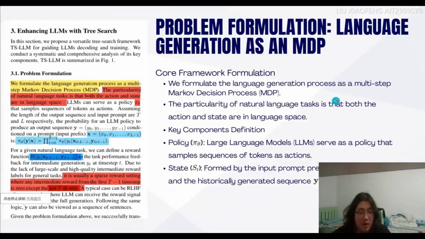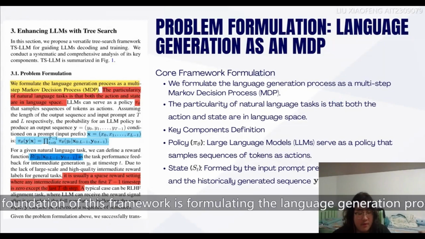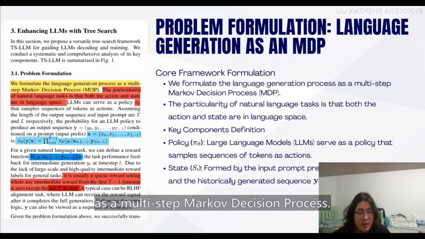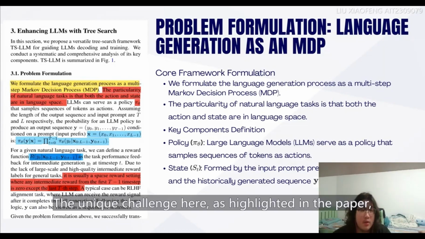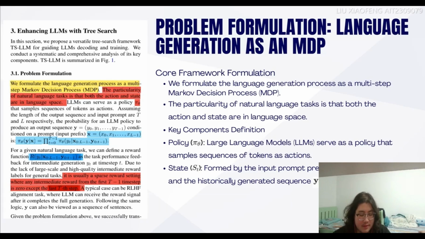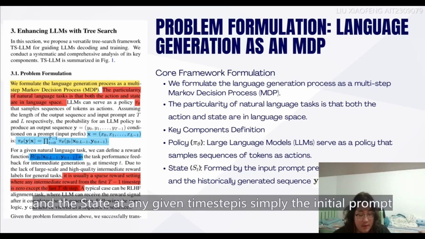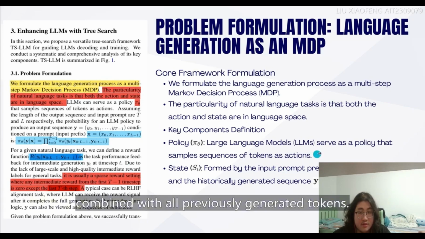Hello, everyone. I will walk you through the problem formulation. The foundation of this framework is formulating the language generation process as a multi-step Markov decision process. The unique challenge here, as highlighted in the paper, is that both the action and state reside entirely within the language space. In this setup, the LLM serves as our policy, and the state at any given time step is simply the initial prompt combined with all previously generated tokens.